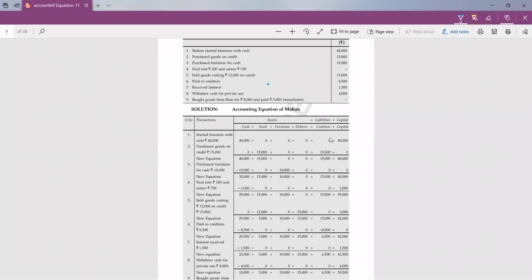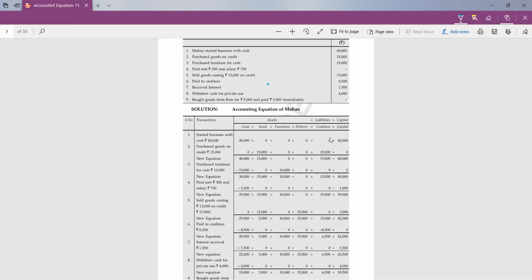So, is there any effect on cash in this transaction? No. Yes, very good, Pulkit. There is no effect on cash. Why? Because the transaction is on credit. So in cash, we have to write zero.